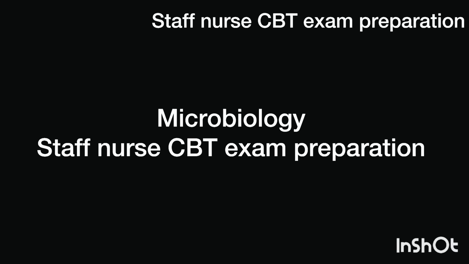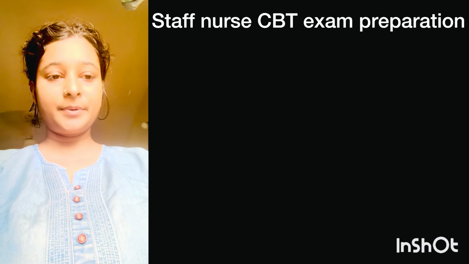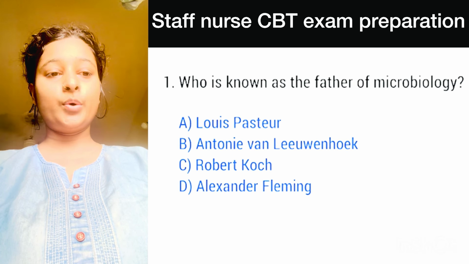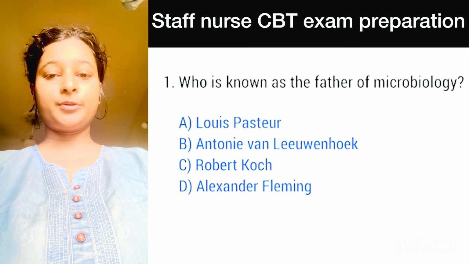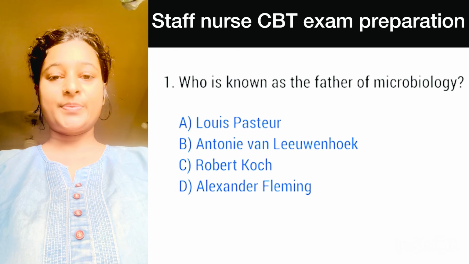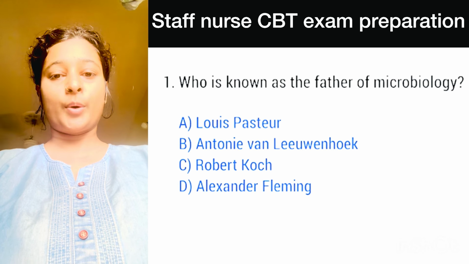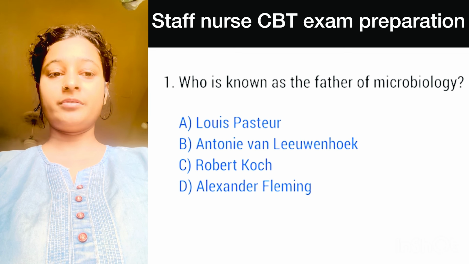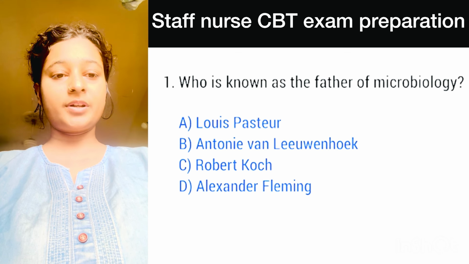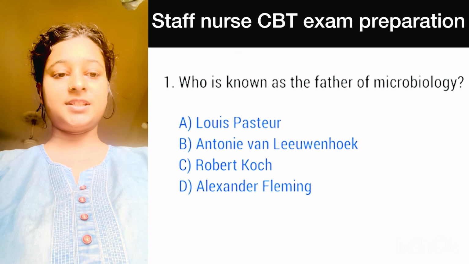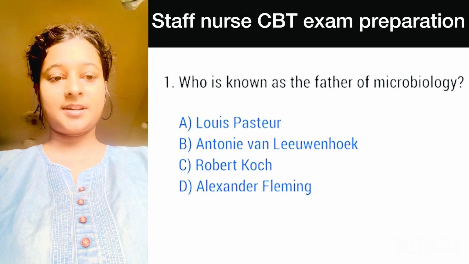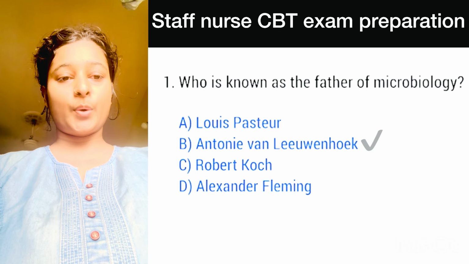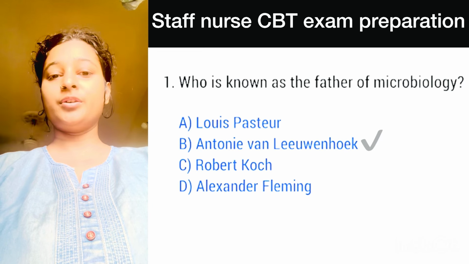Question number 1. Who is known as the father of microbiology? Option A is Louis Pasteur, option B is Anton van Leeuwenhoek, option C is Robert Koch, and option D is Alexander Fleming. Here, correct answer is option B, Anton van Leeuwenhoek.